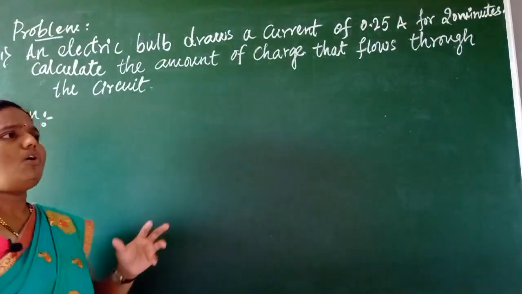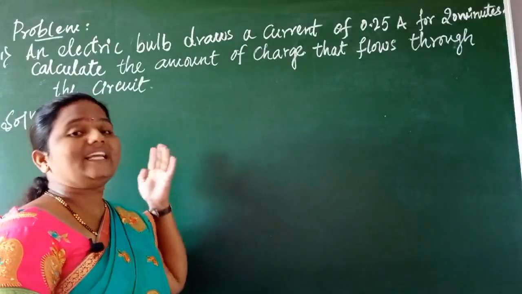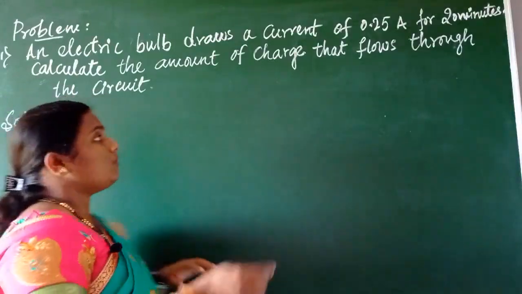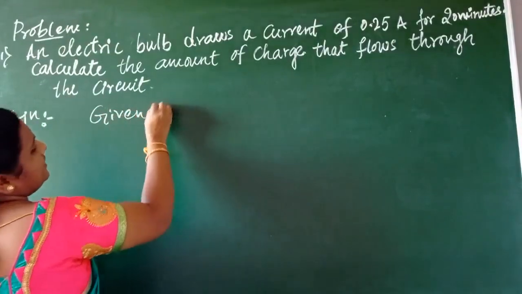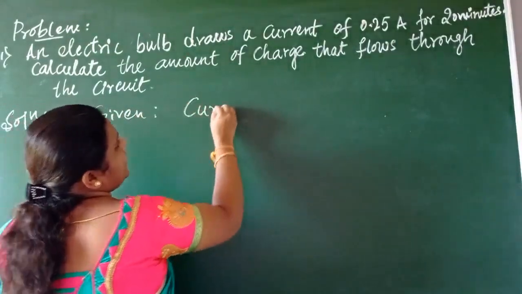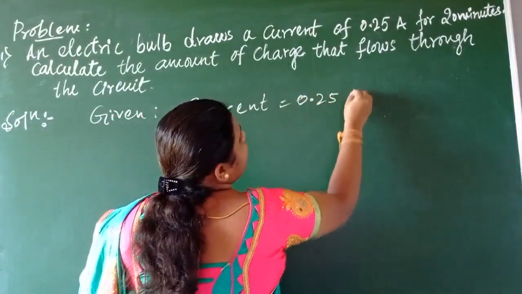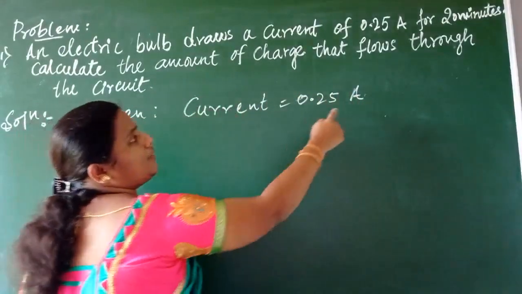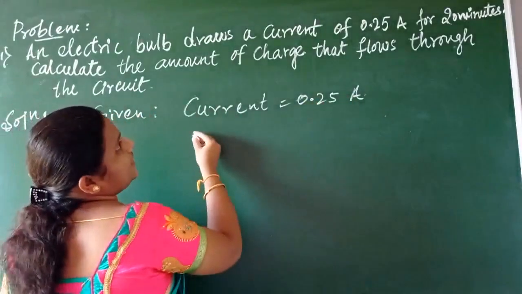So before solving any problem, we have to neatly represent the given data here. What is the given data? The given value of current is 0.25 amperes. Don't forget to write the units. Definitely half marks will be there for writing units.